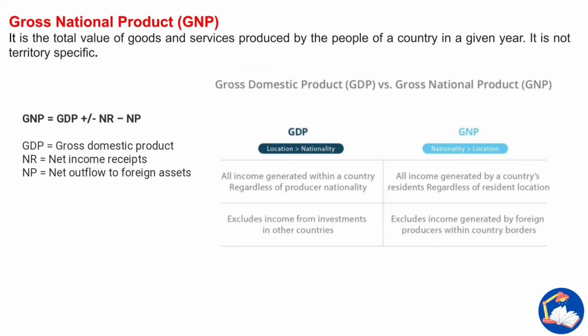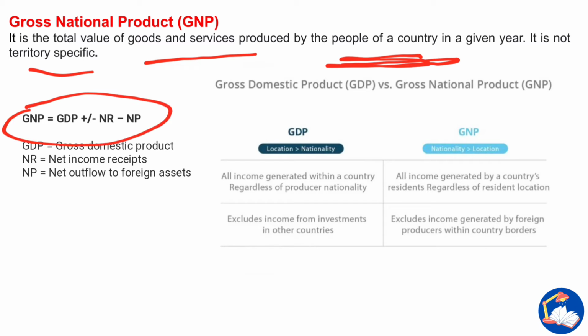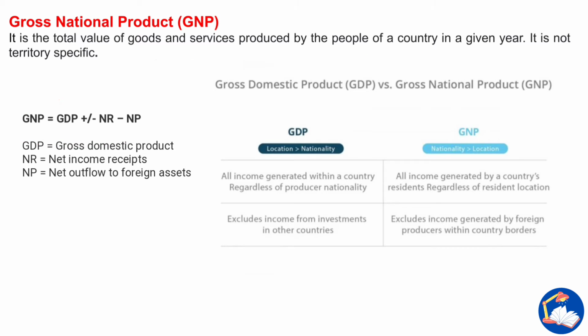So, gross national product, that is the second topic. It is the total value of goods and services produced by the people of a country. This is an important point: the people of a country, in a given area, it is not territory specific. So GNP is GDP plus or minus NR minus NP. That is the equation. GDP is gross domestic product, and NR is net income recipients and net outflow to foreign assets. So in most cases it is